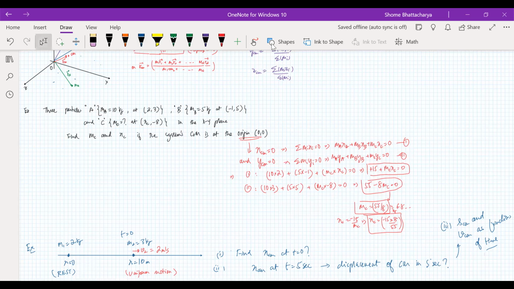What's the answer of the first part? Just use the formula m1x1 plus m2x2 divided by m1 plus m2. So how much is coming at t equal to 0? Just work it out. Yes, Adinath is correct.